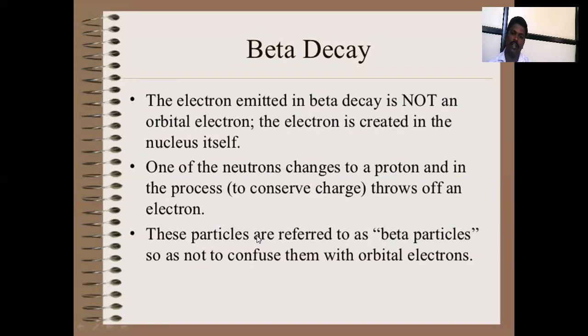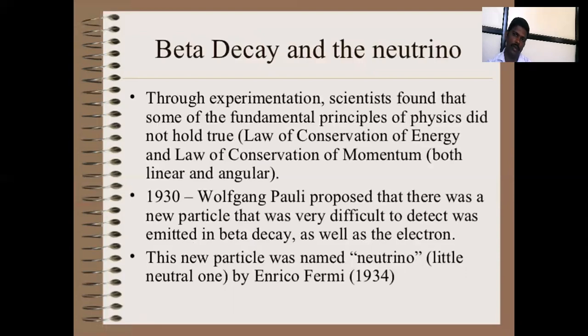This particle is referred to as a beta particle, so as not to confuse it with the orbital electrons. Beta decay and the neutrino: through experiments, scientists found that some fundamental principles of physics did not seem to be true, the law of conservation of energy and the law of conservation of momentum, both linear and angular.